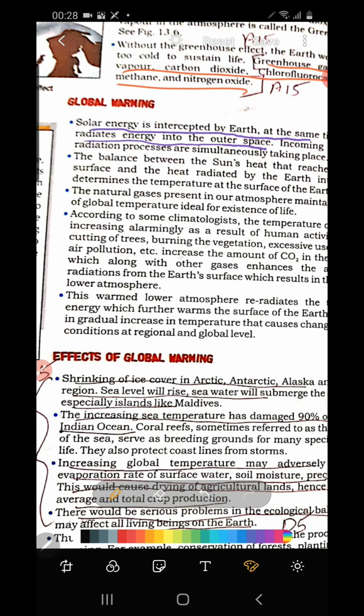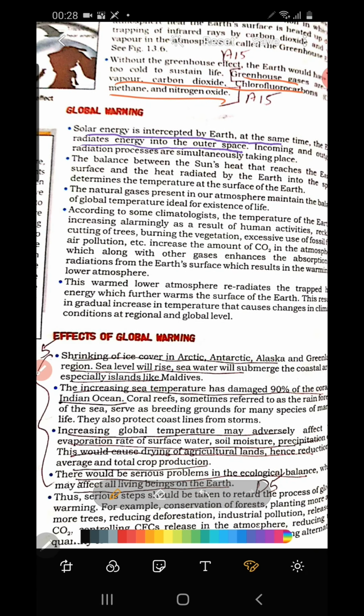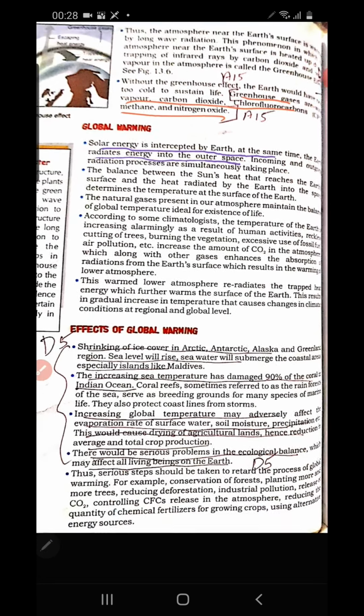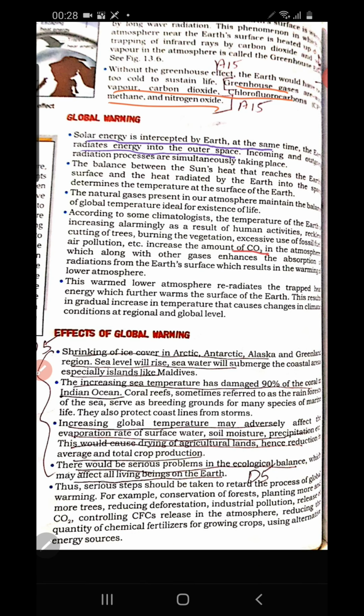Global warming is that the temperature in the atmosphere increases more than the optimum level. There is an optimum level of temperature that is favorable, but the temperature increases due to the increase of greenhouse gases like carbon dioxide.